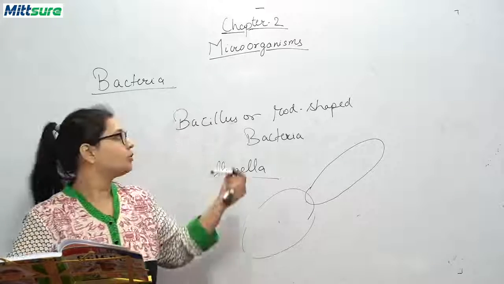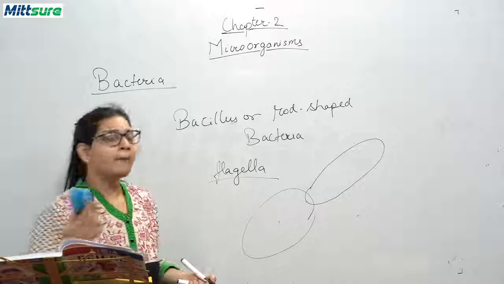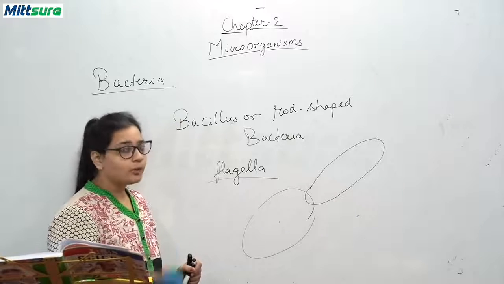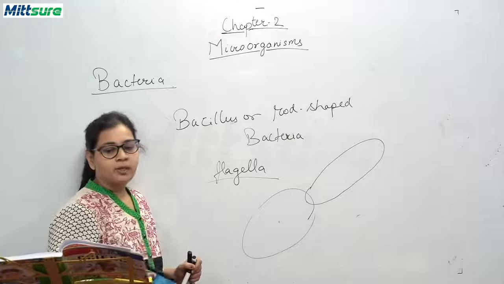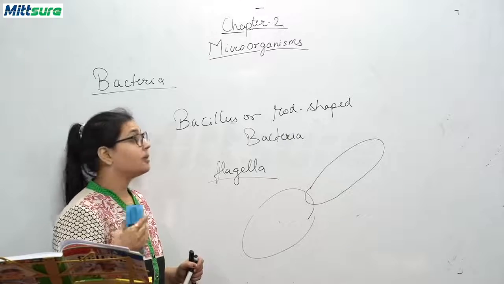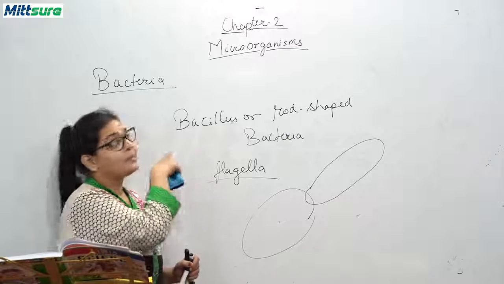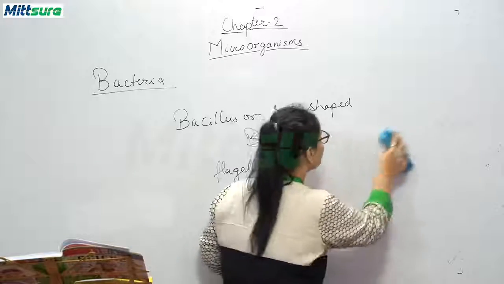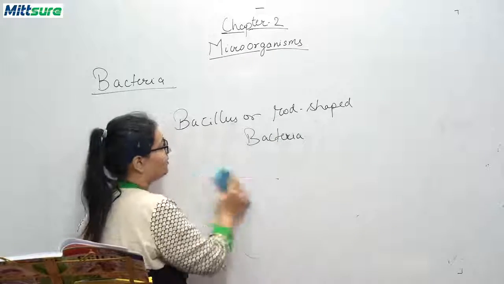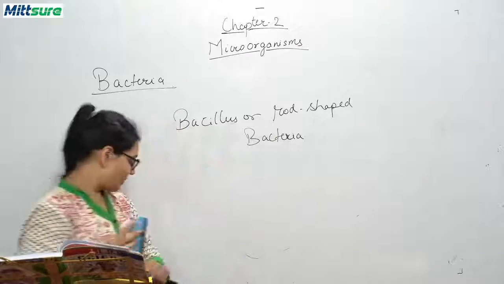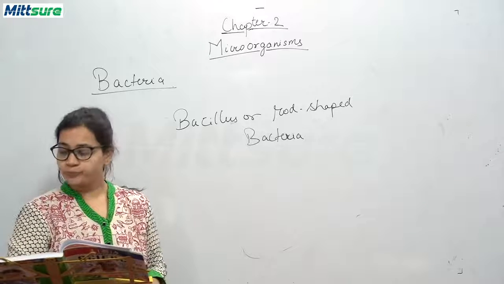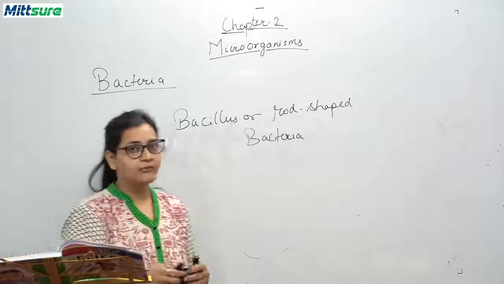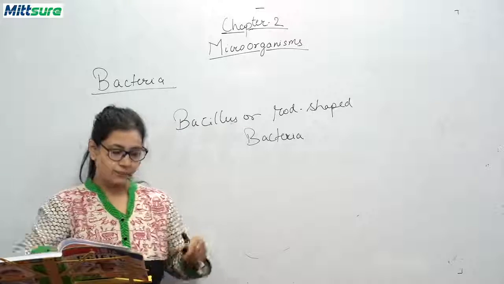Okay, and these bacillus bacteria cause many types of dangerous diseases. You know, tuberculosis, diphtheria, tetanus, leprosy, all these are caused by bacillus types of bacteria. Okay, so it is a very dangerous type of bacteria for us. Okay, so you know, Bacillus typhosus. What is Bacillus typhosus? Let me write it down.